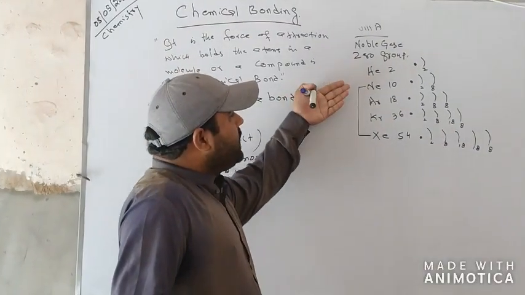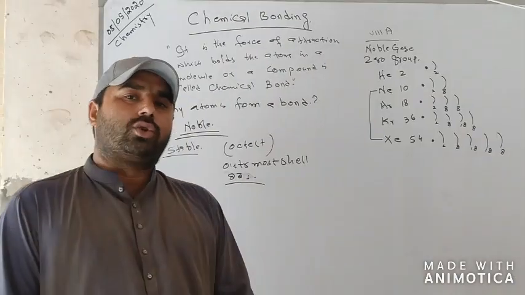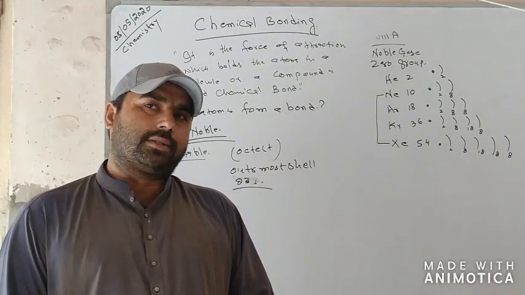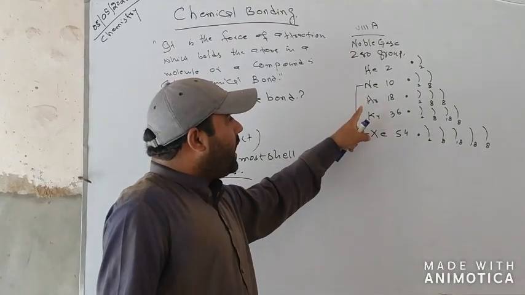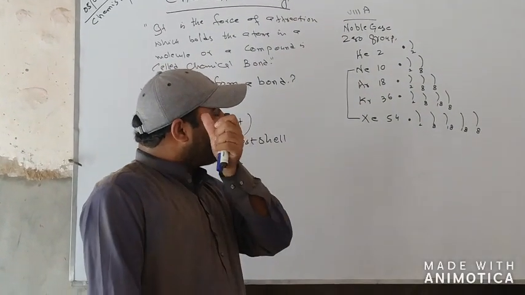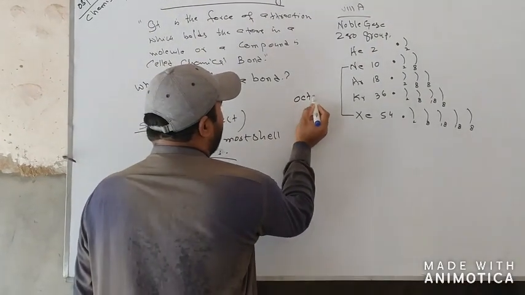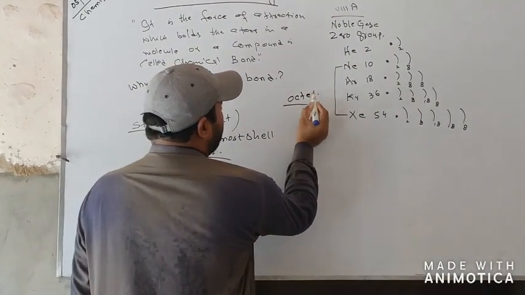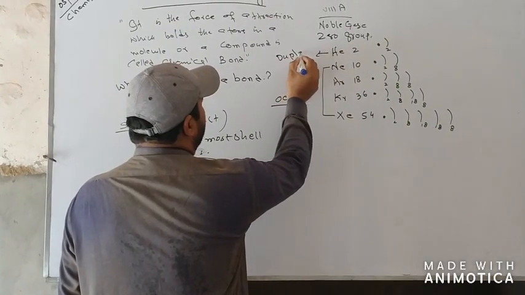These elements, neon, argon, krypton and xenon, have completed their outermost shell with 8 electrons, whereas helium has to complete its duplet.